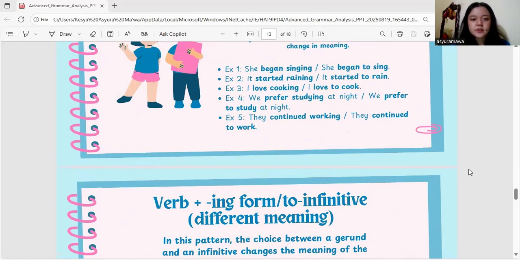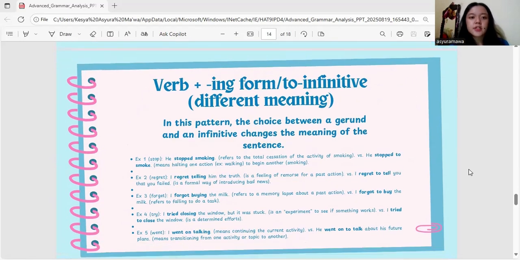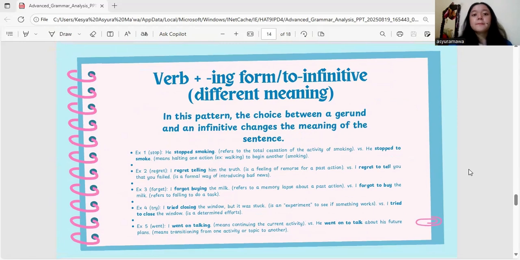Again, the next structure is verb plus -ing form or to infinitive, different meaning. In this pattern, the choice between a gerund and an infinitive changes the meaning of the sentence.